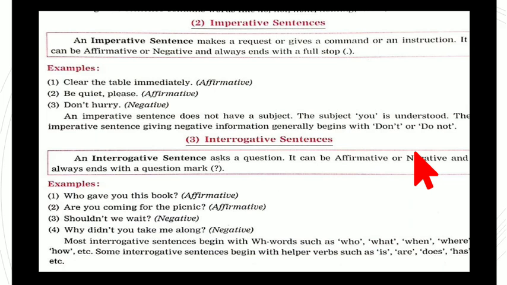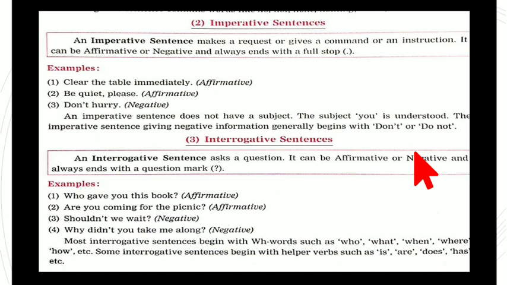Do not sit here. Do not call me. Don't eat too much chocolate. So whenever don't or do not such words are used, it is the negative form of imperative sentence, followed by giving any instructions or requesting.